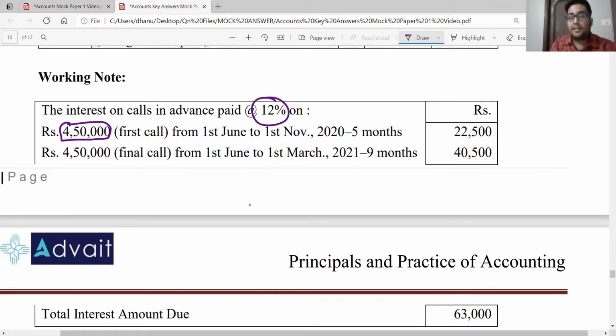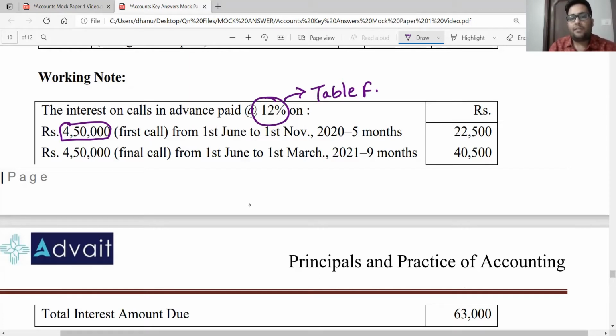Sir, where do we get this 12% per annum? It is not being stated in the question. So we take the rate as per Table F. Table F of the Companies Act gives the maximum rate of interest allowed for calls in advance at 12% and calls in arrears at 10%. So I'm taking 12% because it is calls in advance.